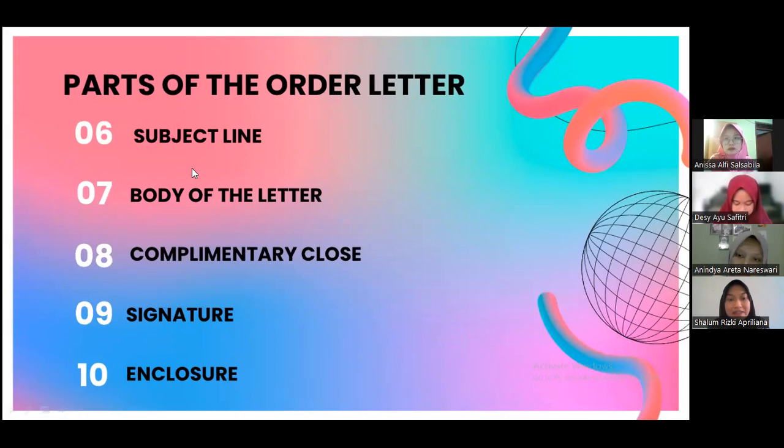For the next, it is the body of the letter. It consists of an opening paragraph, the body of the letter, and the closing paragraph. The first paragraph contains an introduction or relates previous correspondence to the recipient of the letter. The next paragraph contains details of the goods to be purchased, such as a list of the names of the goods to be purchased, the quantity and quality of the goods, the price of the goods, the payment system, and the time of delivery of the goods. The closing paragraph contains a summary of the topics discussed or expectations regarding the next steps.